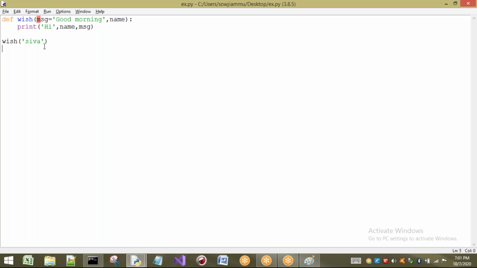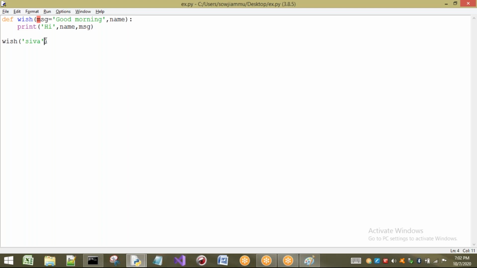But what is the problem here? If you are passing Shiva, to whom will it be passed? It is a positional argument, so it will be passed to MSG. Then what about name? There will be a conflict. So the condition is that if you are going to use default arguments, compulsorily all the default arguments should be written last only. That means before that only positional arguments should be written. This is a very important point to understand.